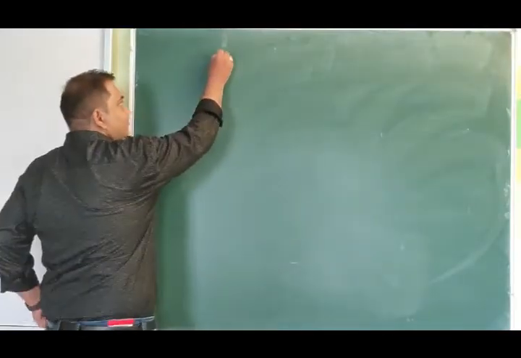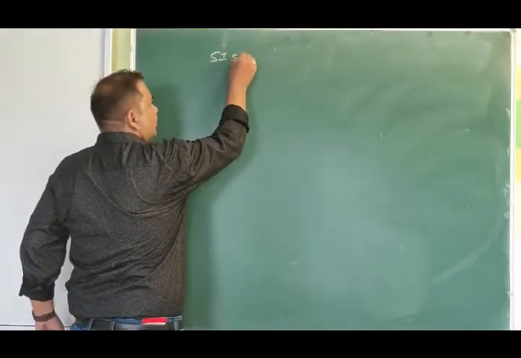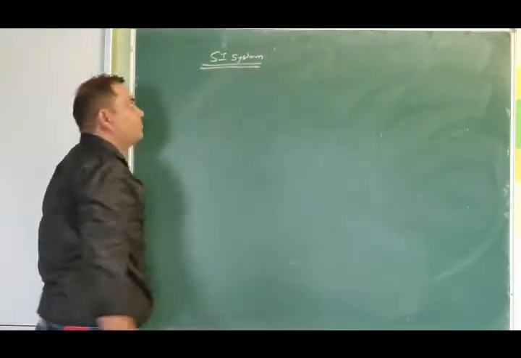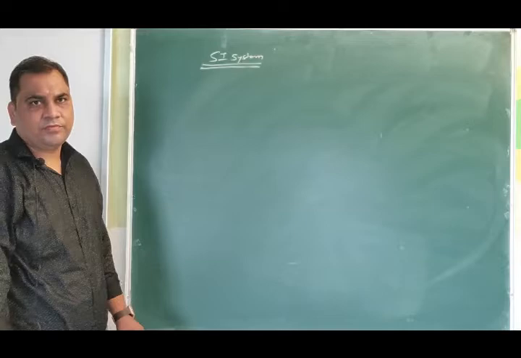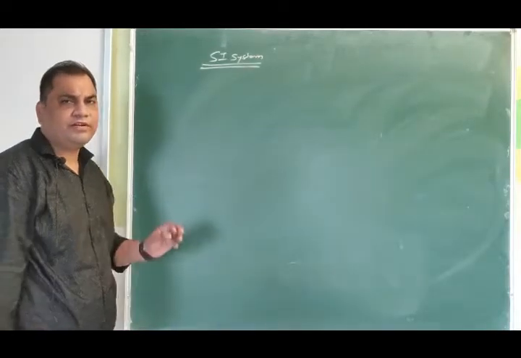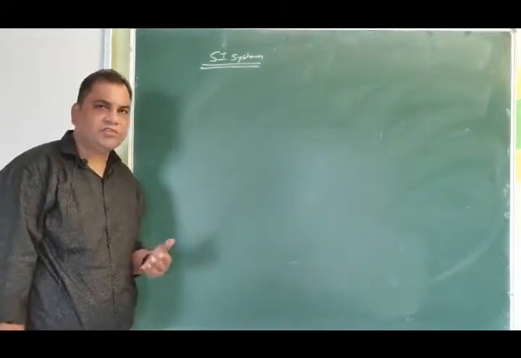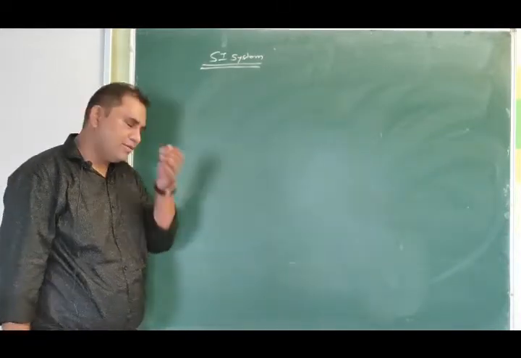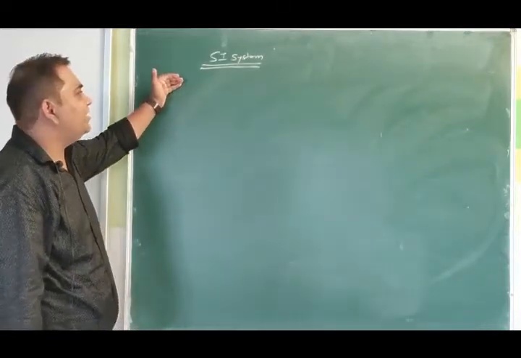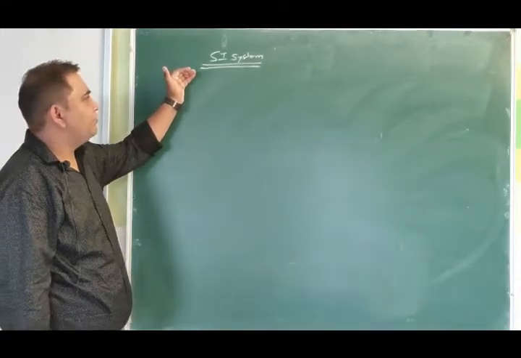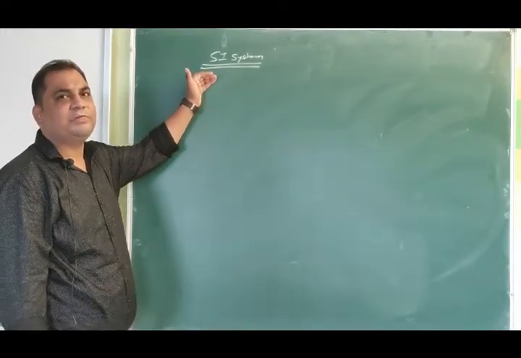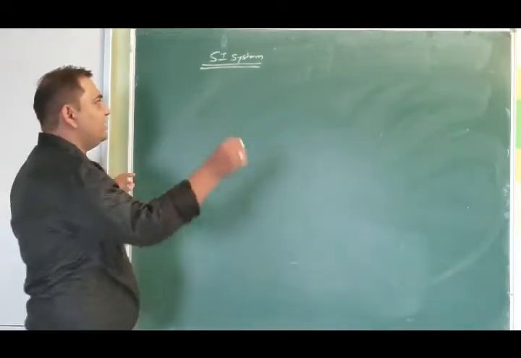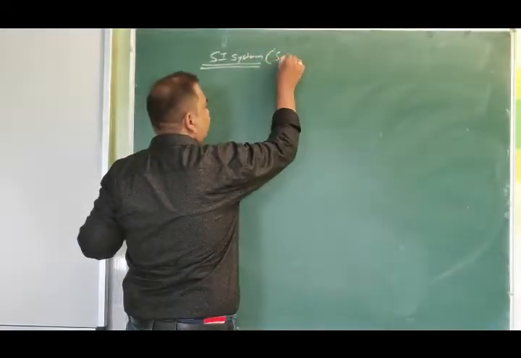Now see, we were talking about this SI system. Before the SI system we already discussed some more unit systems like FPS, CGS, MKS and MKSA, and finally we are coming to a system which has been accepted all across the globe for measurement, and that is called the SI system.